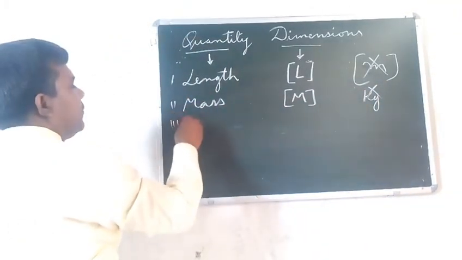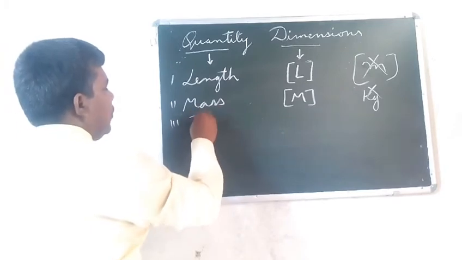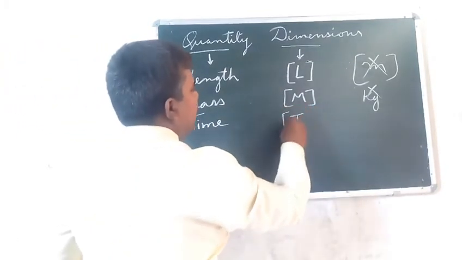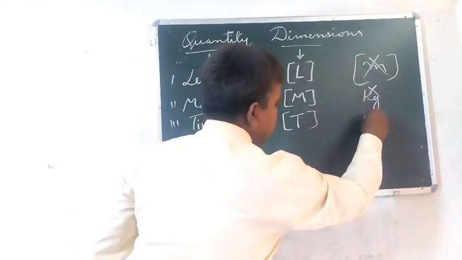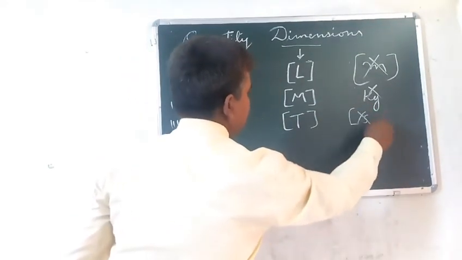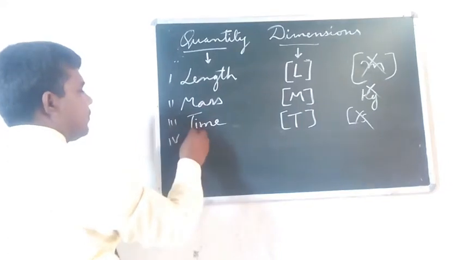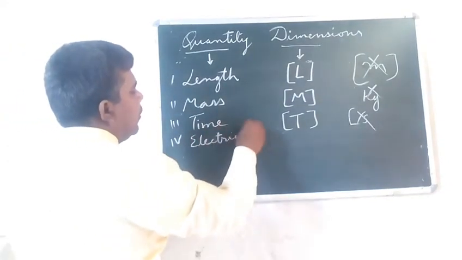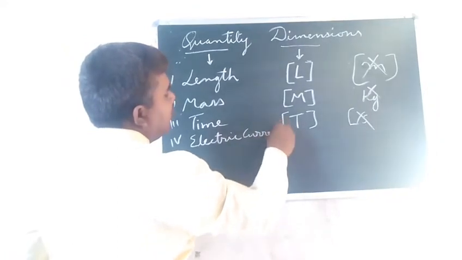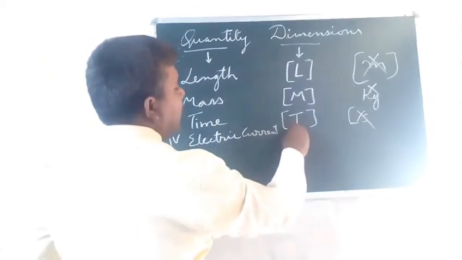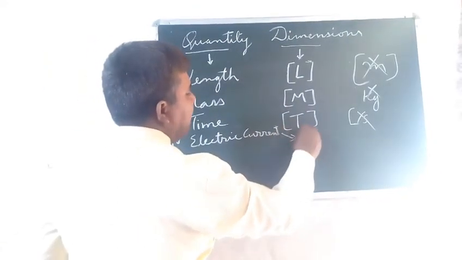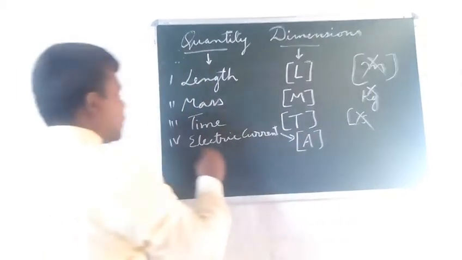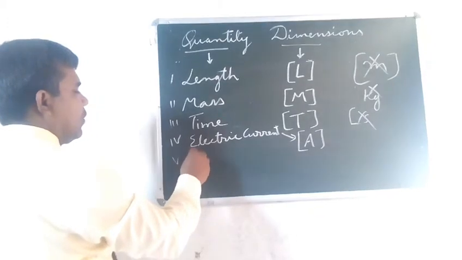Number 3, time. We will write T for time. We can't write second, this will be wrong. Next, electric current. Here I am writing ampere, A. Next, temperature.